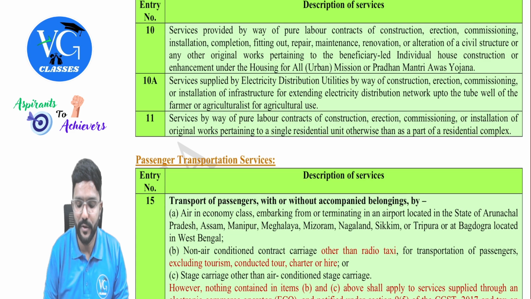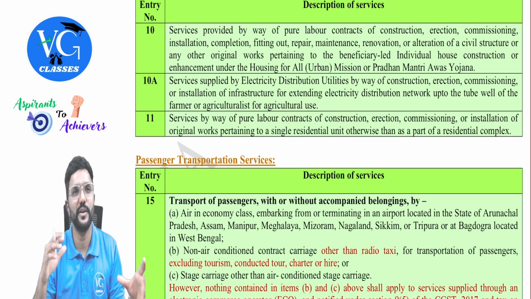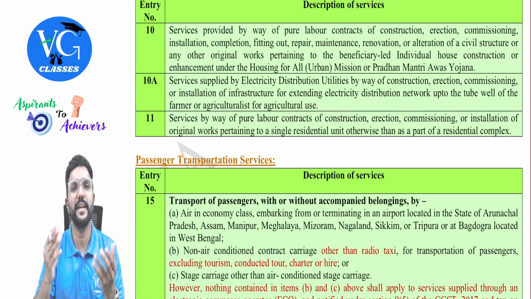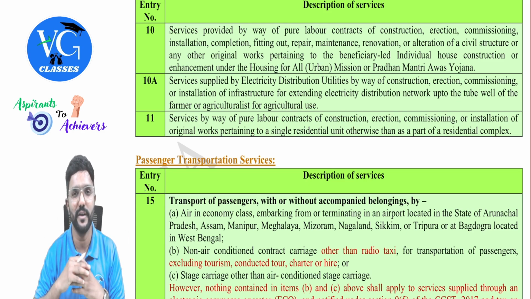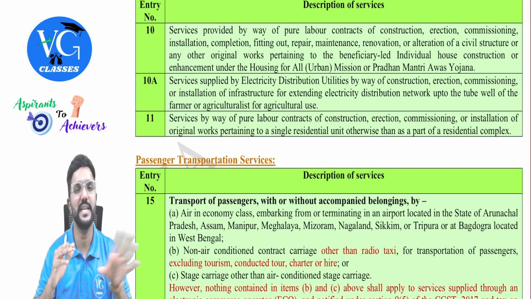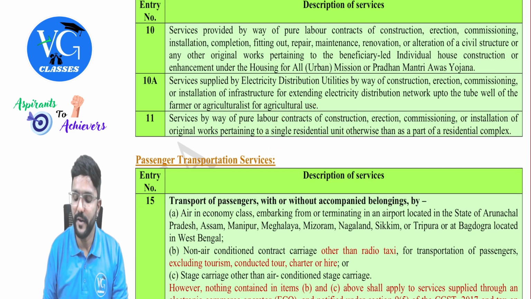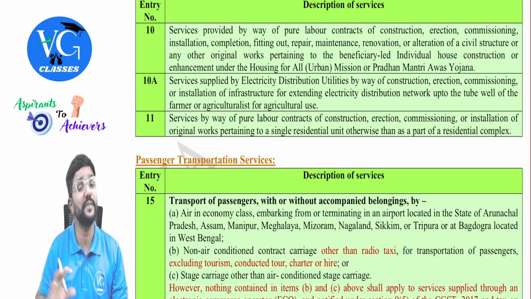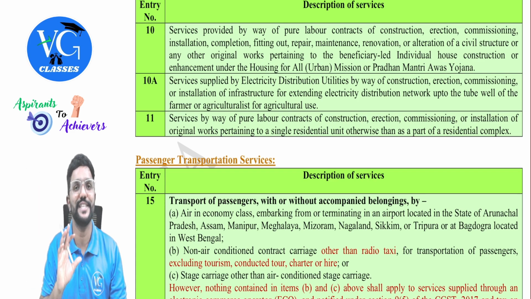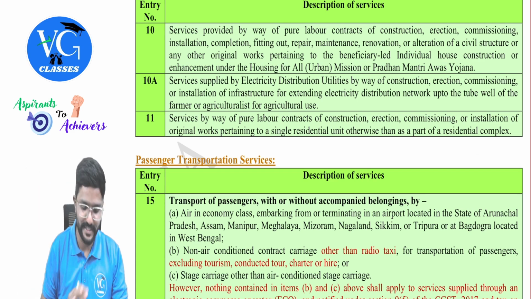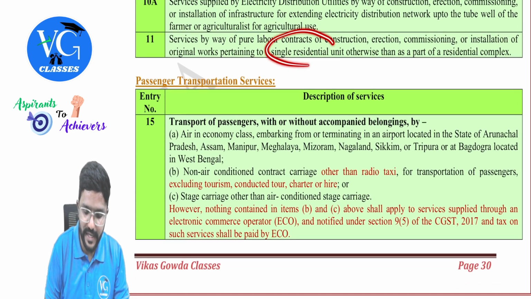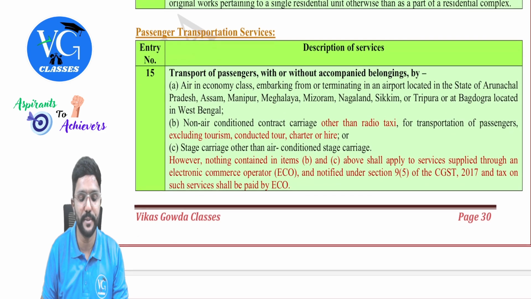Is that clear? And they have said single residential unit. They didn't clearly specify whether it includes only one floor or multiple floors. Even if it is multiple floors, it is still considered a single residential unit and it is exempt. Sir, what if it is a residential complex? Like apartments, flats, or even commercial properties, it is taxable. Only a single residential unit is exempt.